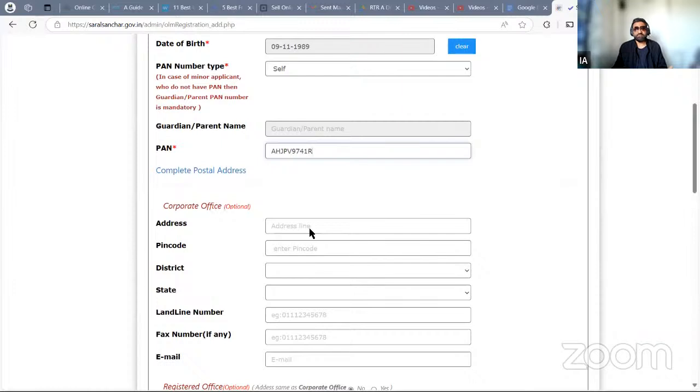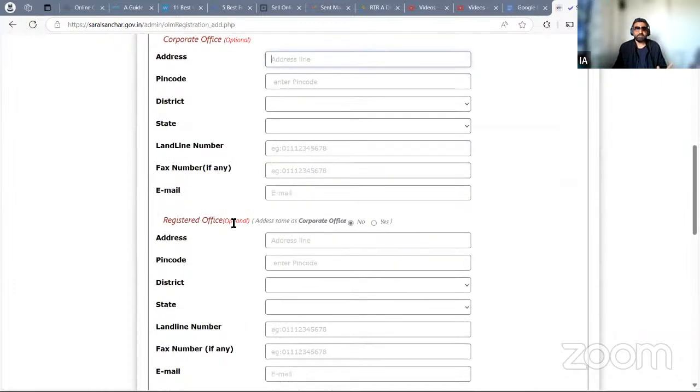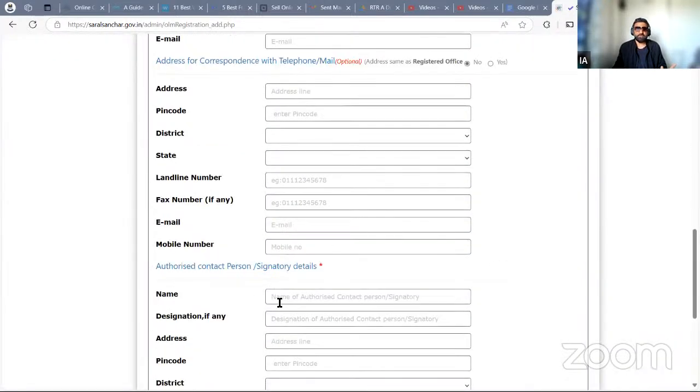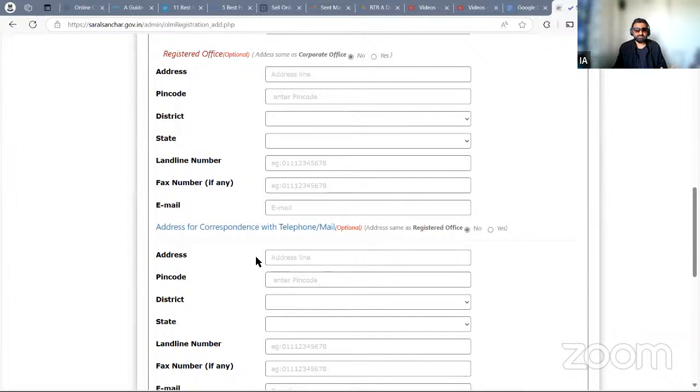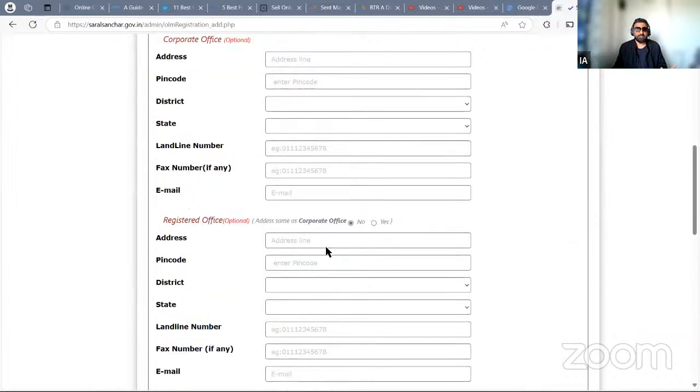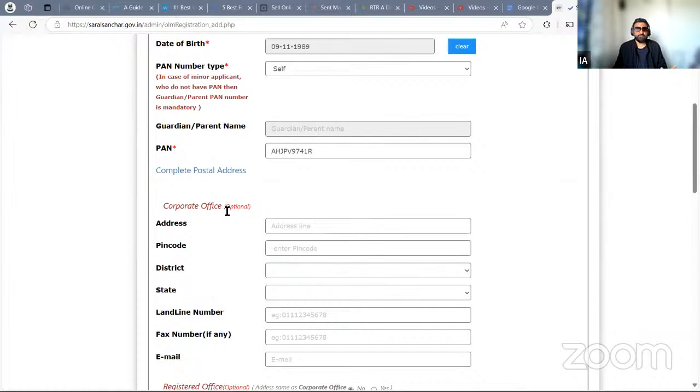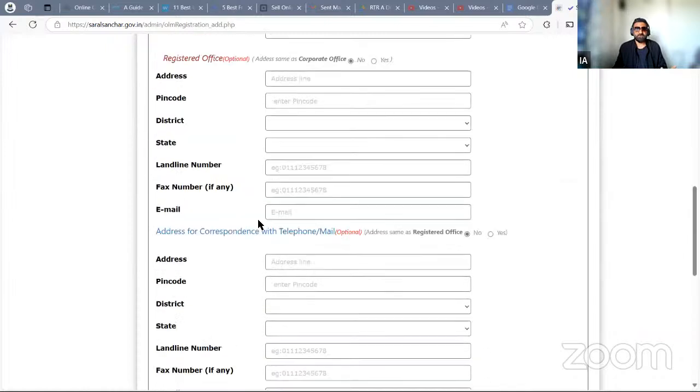Then office address: because we are individuals, it is optional. We don't have to apply it. Registered office, whether it is the same or different, you can select options. You will need your main address that you'll have to put. So whatever is official is optional.